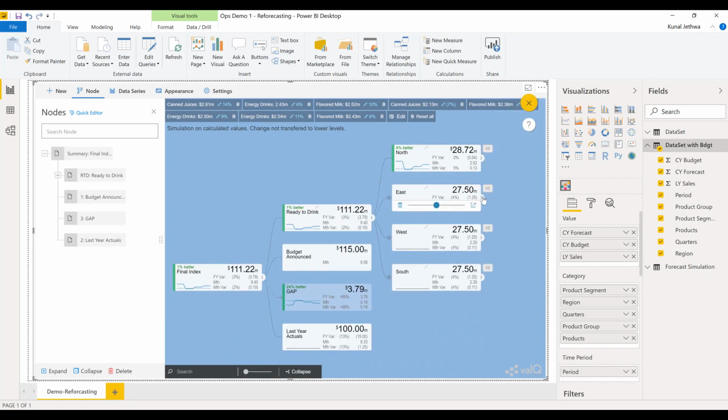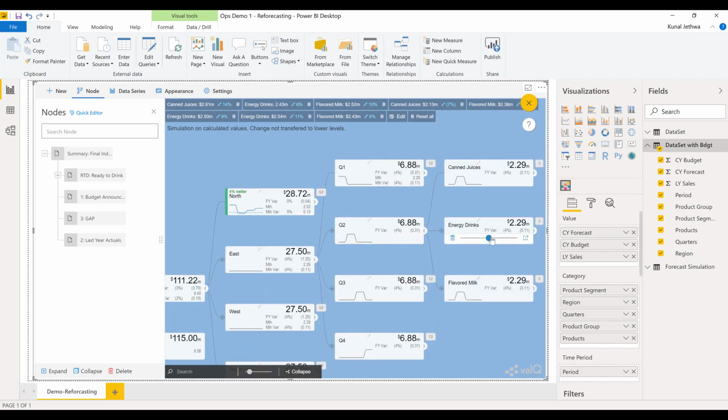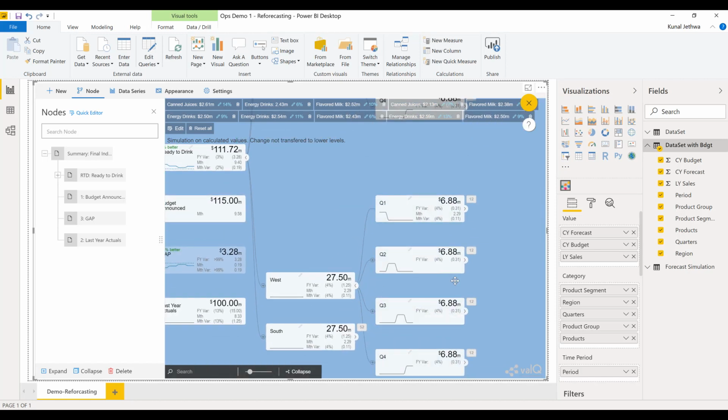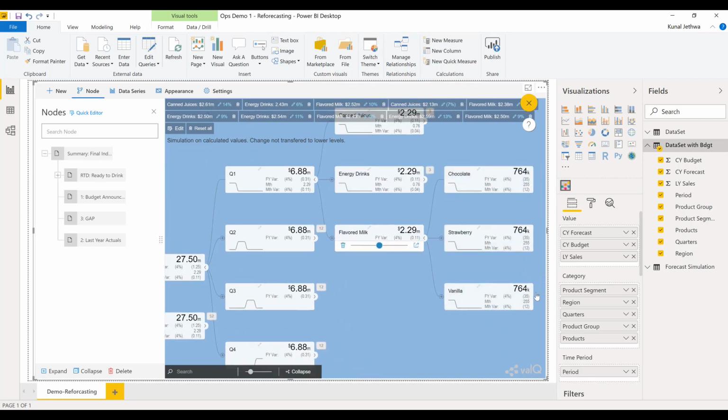If I am confident that on East I will do some improvement in energy drinks in the period of quarter 2, and in flavored milks, if I observe some increase or I anticipate some high sales, I will do that. For others, if I do not have an anticipation, I will keep them as they are. For West, let me get into Q1, and I will do some simulations at product level. I'm very confident that my chocolate is going to be sold for more than $100 million, and so will vanilla.